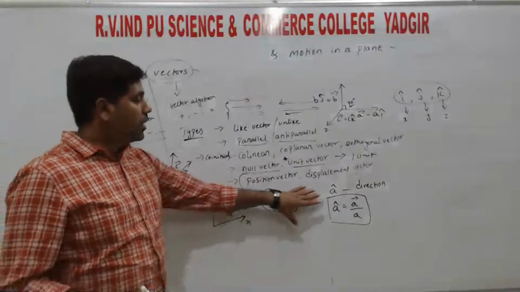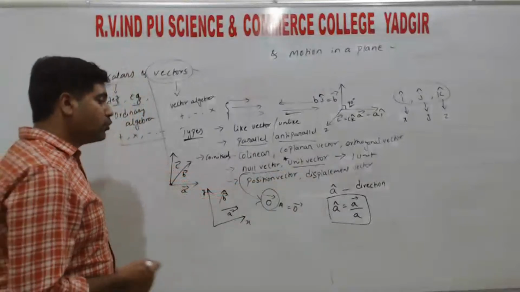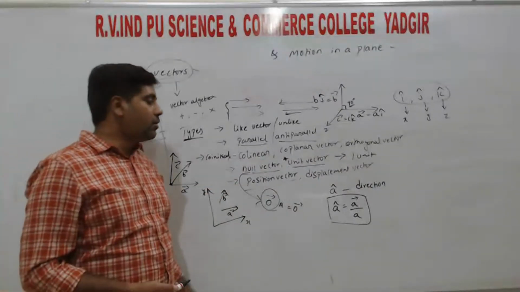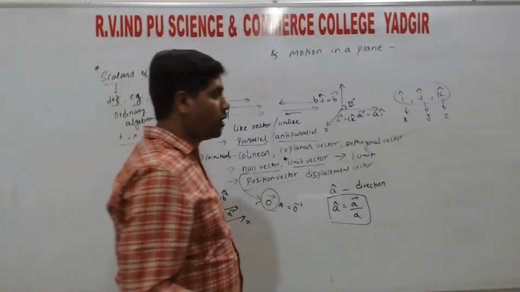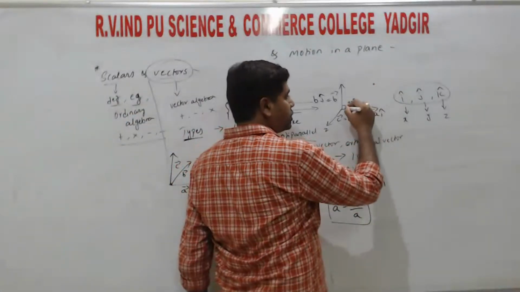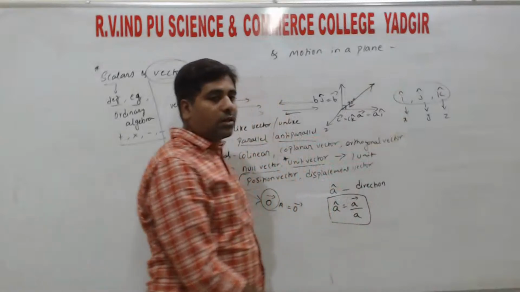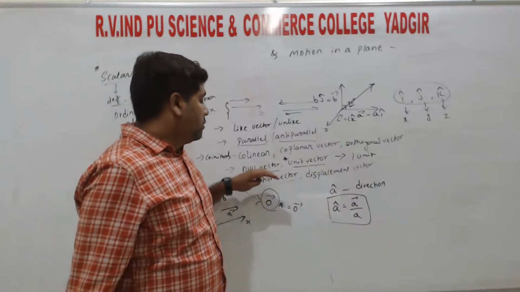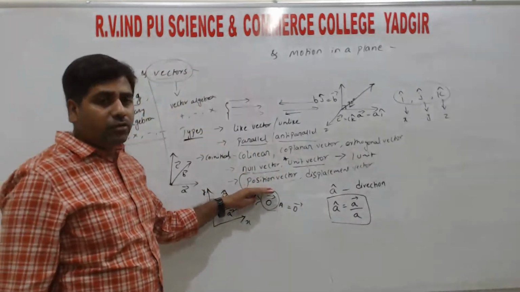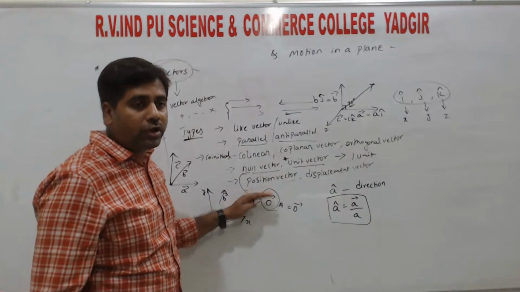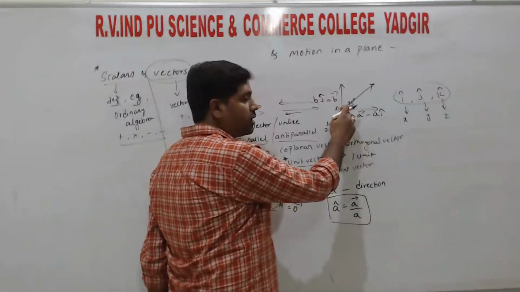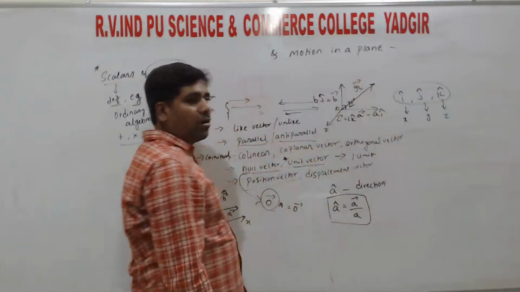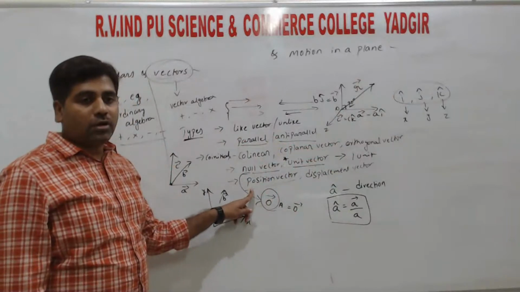So this is about the unit vector. Next, position vector. Any vector which represents the position of a particle, we call the position vector. The position vector gives the position of a particle with respect to the origin. It is always with respect to the origin. The position vector is always denoted by vector r. Vector r gives the position of a particle.